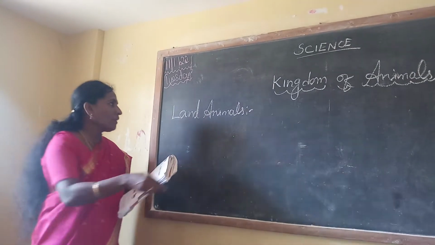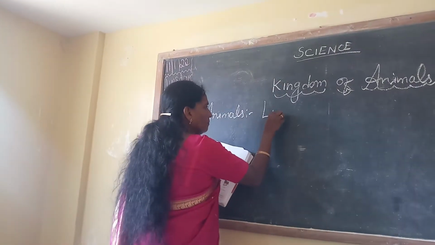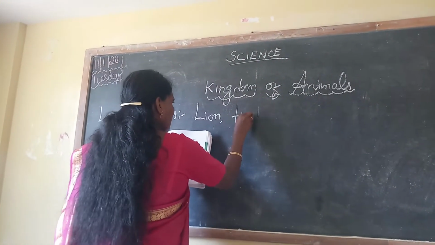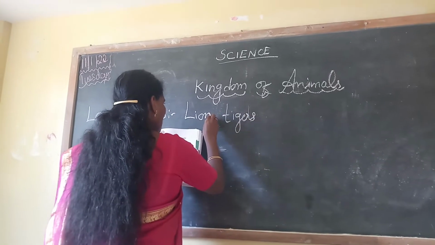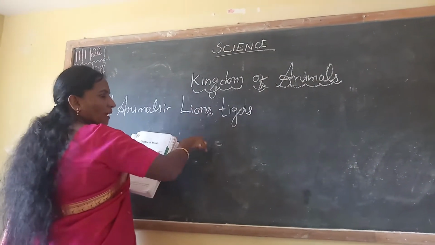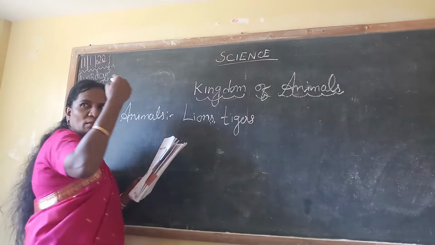So what are the land animals here? For example, we can write here lion, tiger, buffalo. Don't say lion, tiger, not only one.